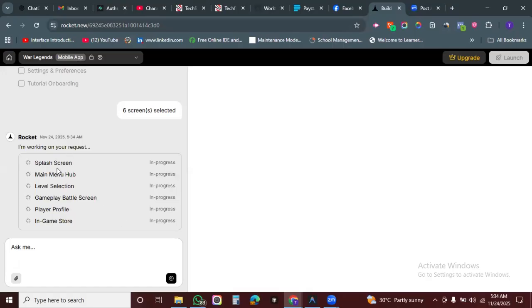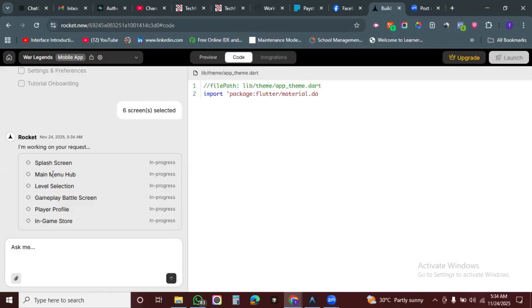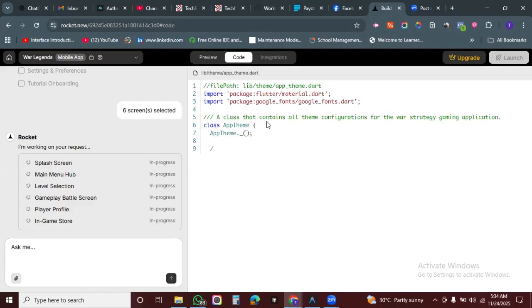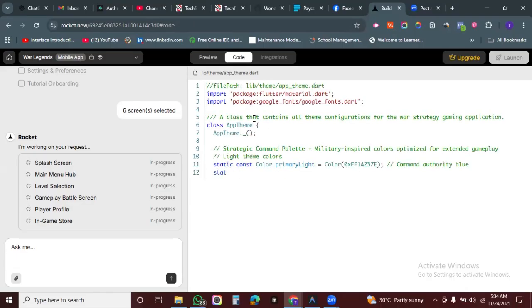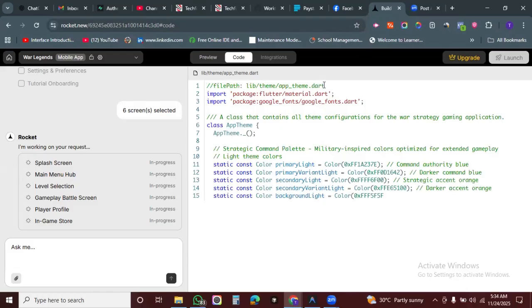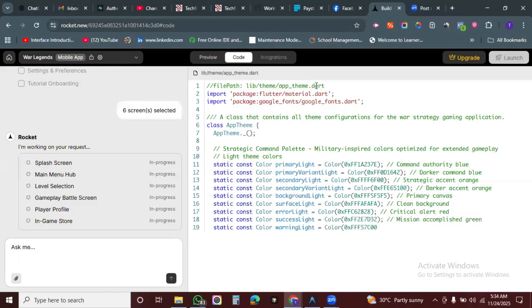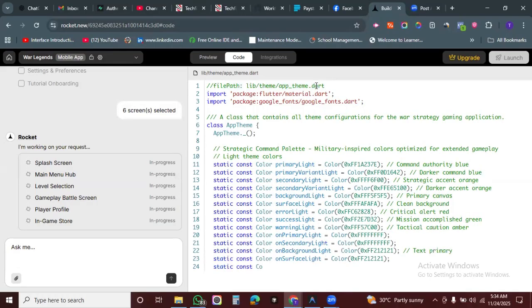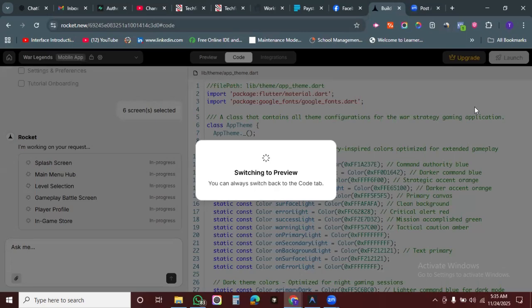I'm working on your request. Splash screen. Okay, so this is the code. If you look at it, you see that it is DART, which is Flutter. So it's showing you the code as it is writing it.